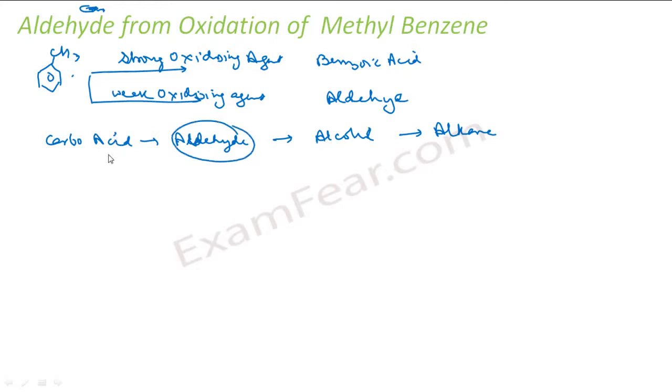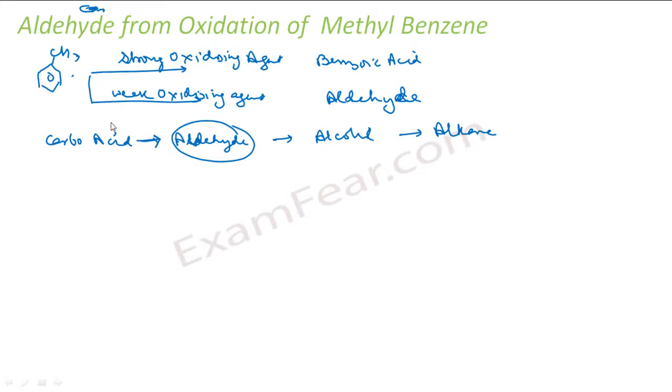So even from carboxylic acid or carboxylic acid derivatives, if you want to form aldehyde, you have to use a weak reducing agent. Similarly, from alkanes, if you want to form aldehydes, you have to use a weak oxidizing agent, because if you use a strong oxidizing agent, you get carboxylic acid. See here, if I have this methyl benzene and use a strong oxidizing agent, I get benzoic acid. But if I use a weak oxidizing agent, I'll get aldehyde. So please remember, for preparation of aldehyde, even by oxidation of alkanes, you have to use a weak oxidizing agent.